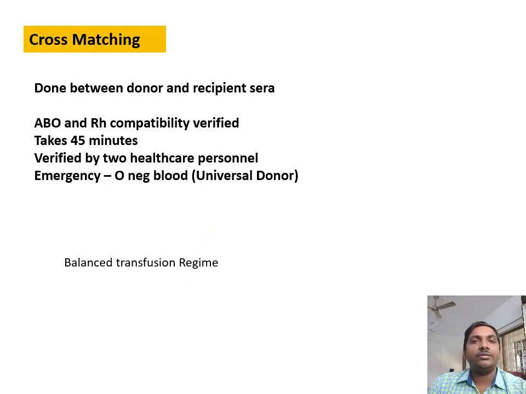So before blood transfusion, you should know about cross-matching. Cross-matching is nothing but an immunological compatibility test that is done between the donor and the recipient serum. Here we check the ABO and Rh subtype compatibility between the both. So you shall give A positive blood only to A positive. You cannot give A positive blood to the B positive group. Why? Because in the A positive group there will be anti-B antibodies.